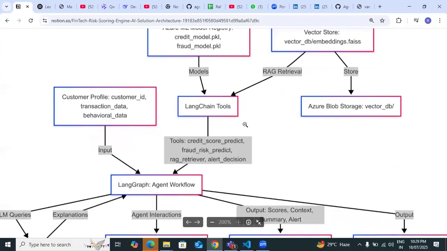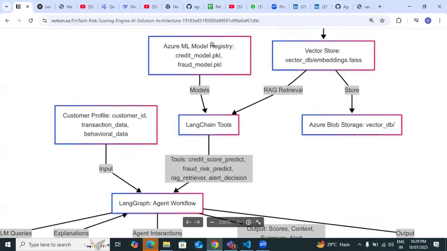Here, these are the agentic model workflow. Reading. Okay, okay. Yes. LangChain tools. So from there, it is pulling the data and processing it.